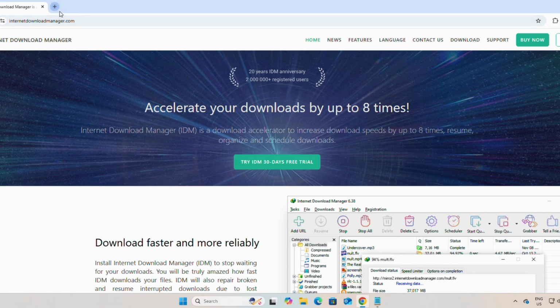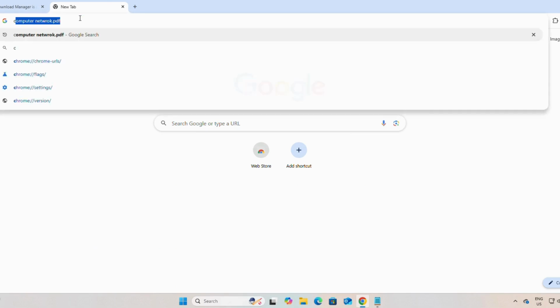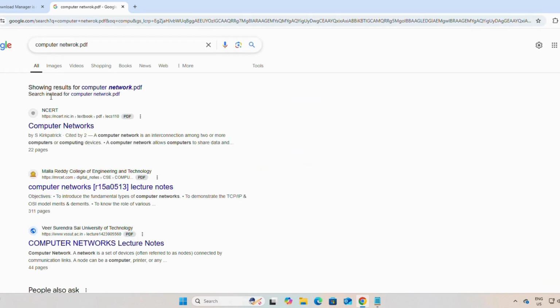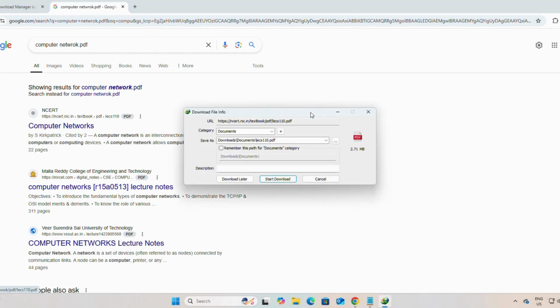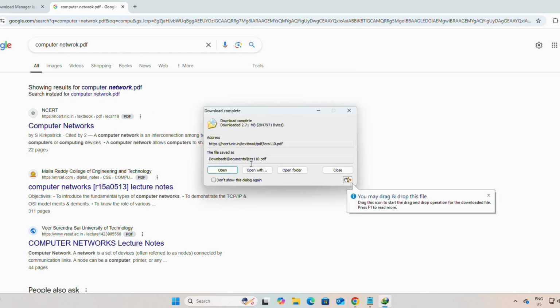Now let's open Google and search, for example, computer network.pdf. On the first link, which is a PDF file, we'll click on it. As you can see, it is working properly. Start download, and the download has started.